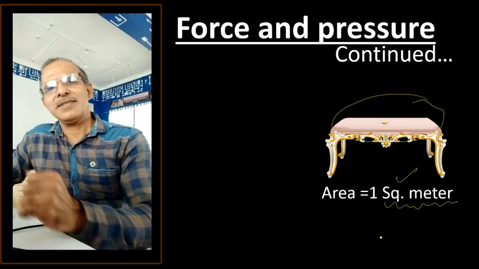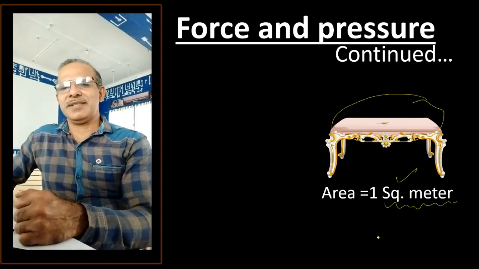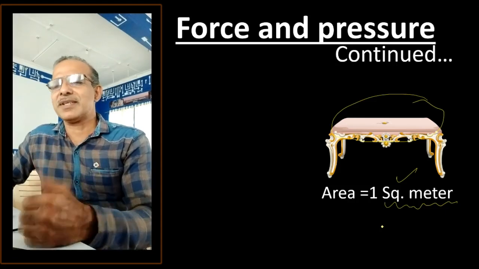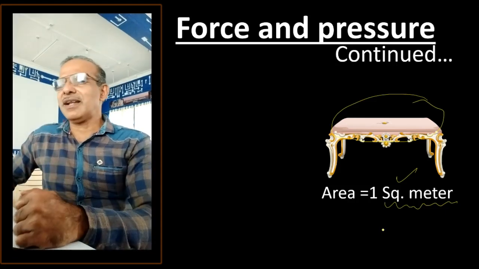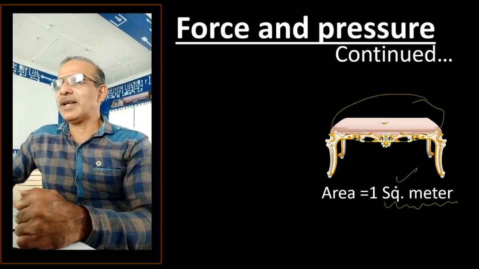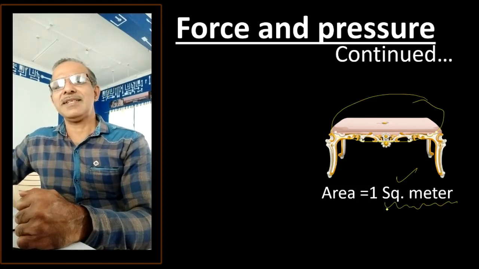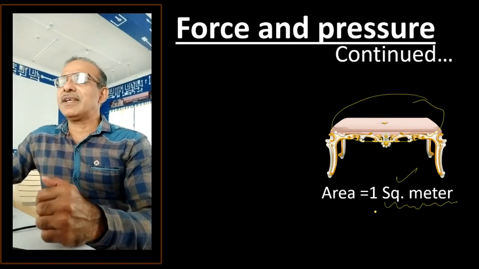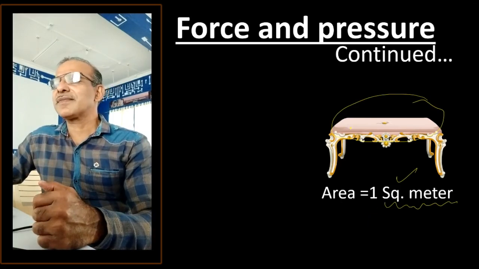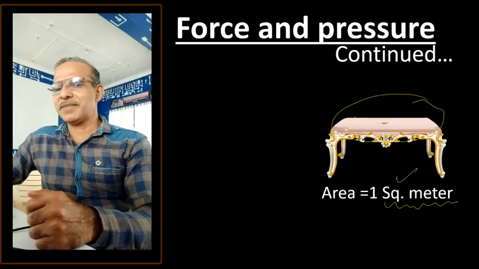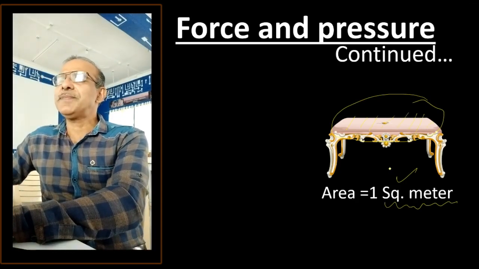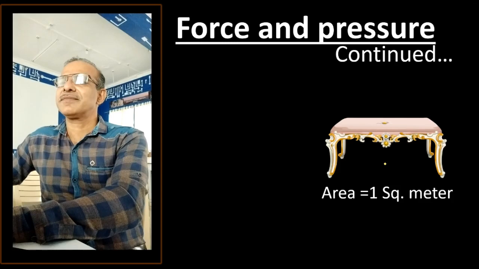I am purposely taking a standard unit only. It can be even centimeter square, millimeter square. But just for our convenience, we have taken square meter. Once again I am telling, area is 1 square meter, and then I want to keep some weight on it.